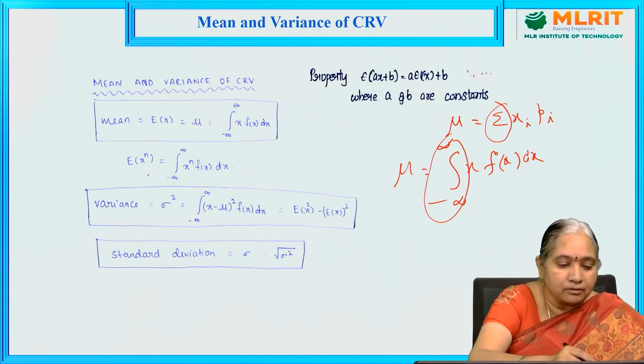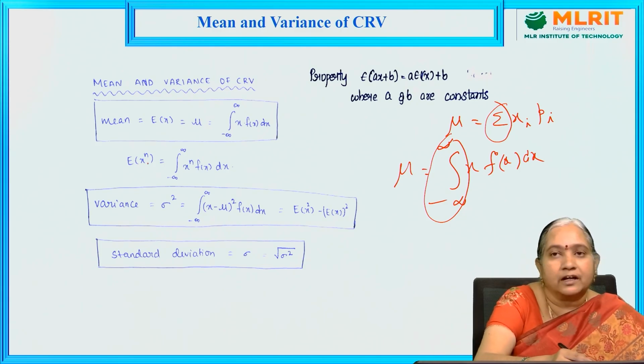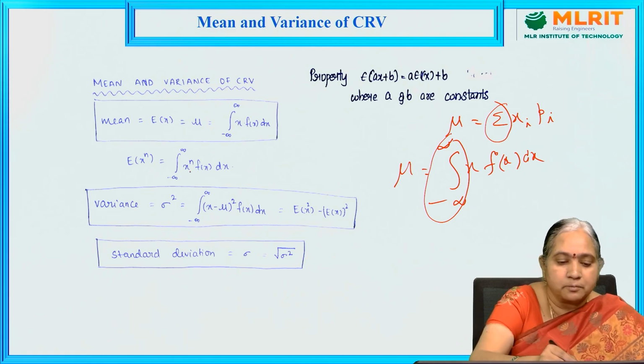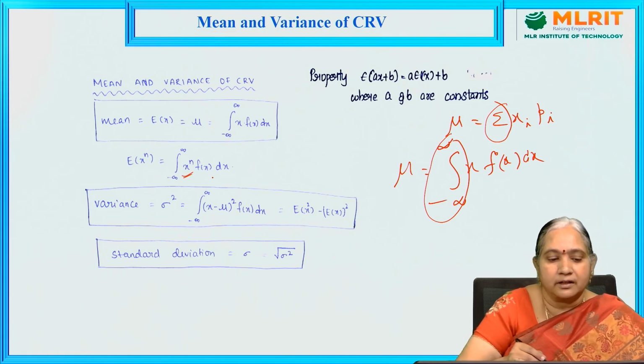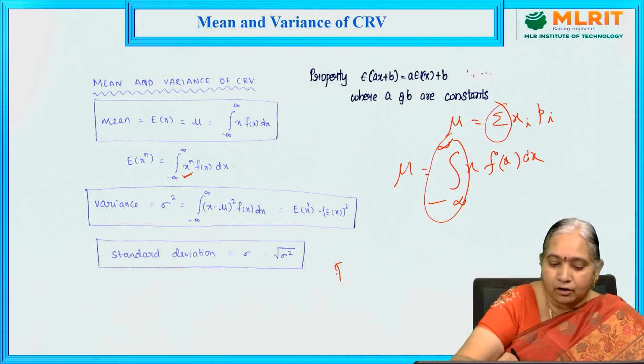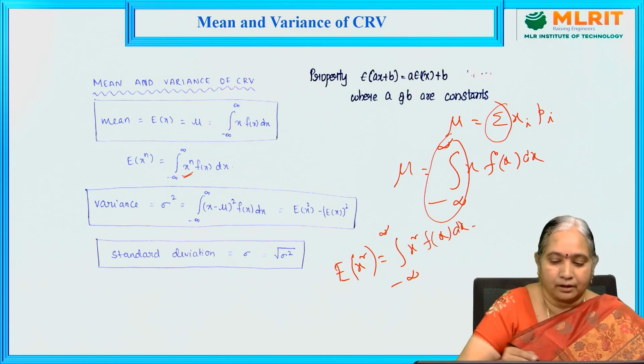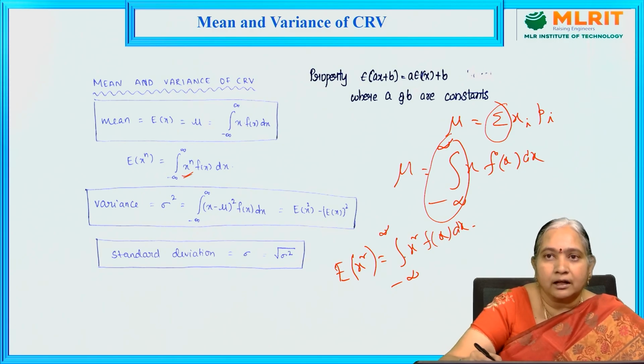In general, we take the expectation of x power n as the integral from minus infinity to infinity of x power n into f of x dx. Suppose the expectation of x square is the integral from minus infinity to infinity of x square into f of x dx. For x cube, it is the integral of x cube into f of x dx.